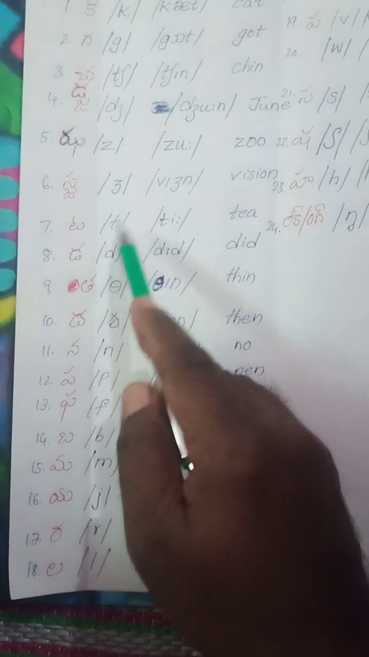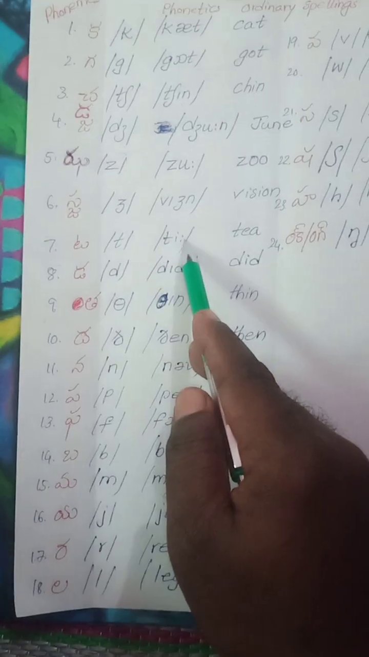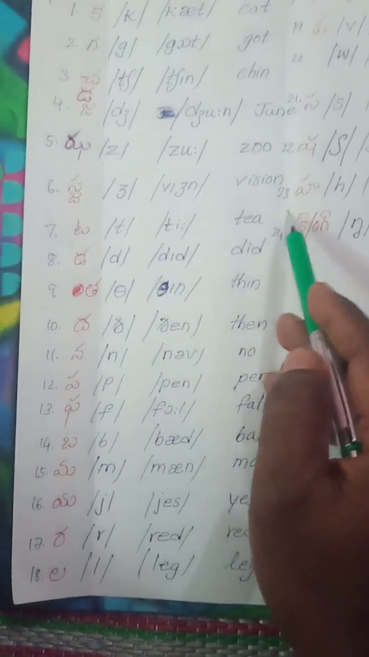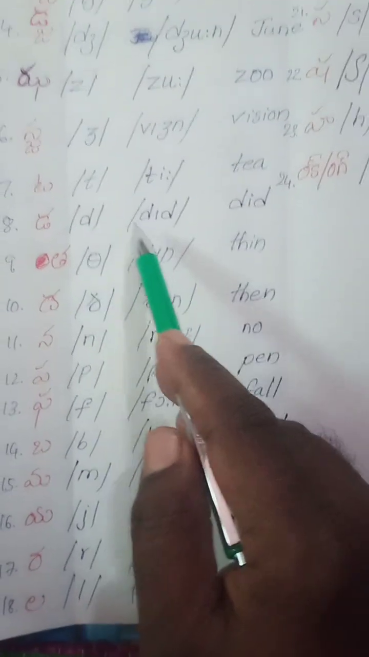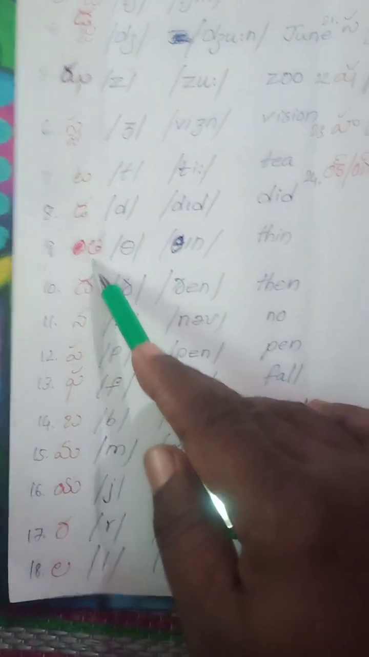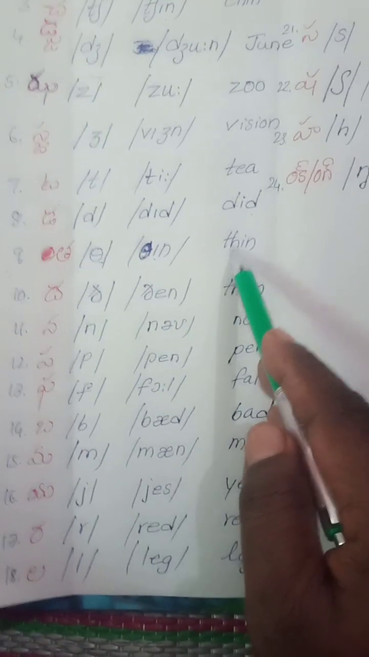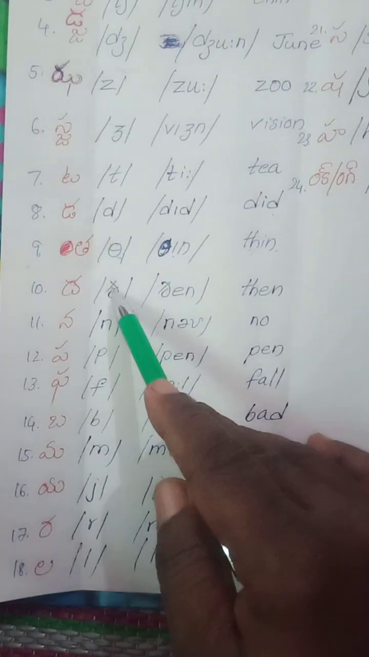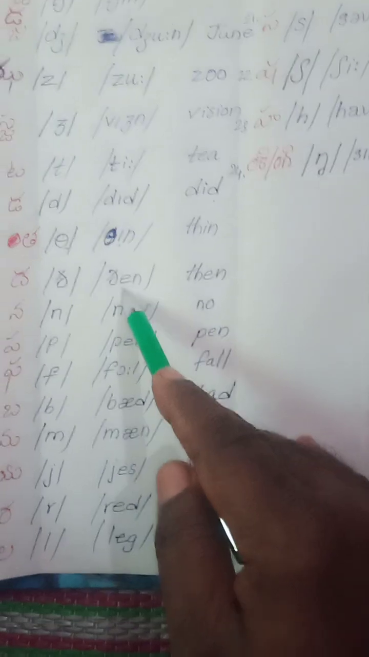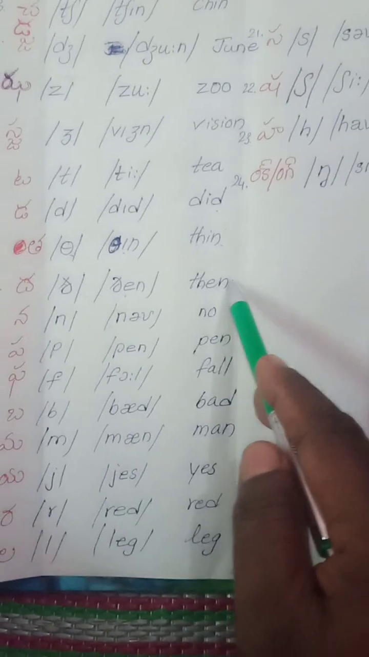Ta, this is ta. And t: tat. Da: did, ordinary spelling did. Ta, this is ta: thin, ordinary spelling thin. Da, this is da: then, ordinary spelling then.